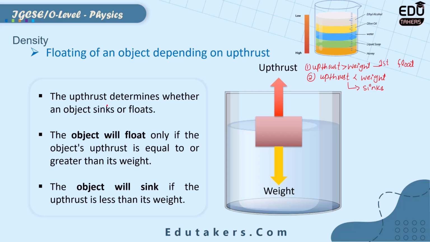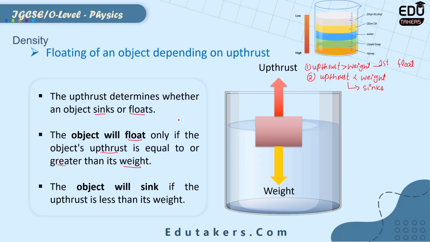It's given here: the upthrust determines whether an object sinks or floats, depending upon the magnitude of the upthrust. When you have to see whether the object sinks or floats, you need to compare the upthrust with the weight of that object. The object will float only if the upthrust is equal to or greater than its weight.